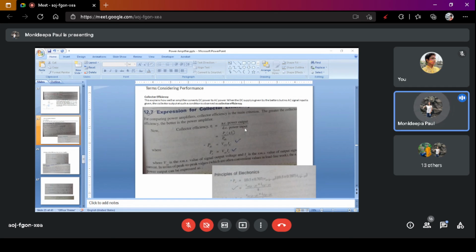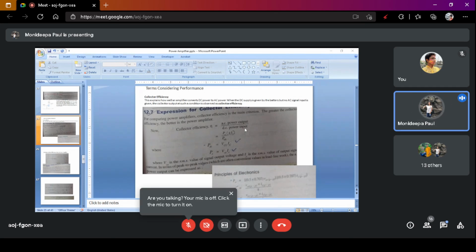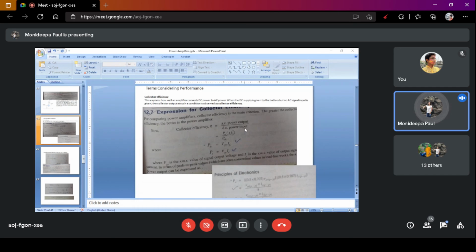We only apply the bias voltages to maintain the forward bias in the input circuit and the reverse bias in the output circuit. In that condition, what amount of power do we get from the output circuit? This is the AC output power, and the power fed by the bias voltage source is the DC power input. The ratio of AC power output to DC power input is known as the collector efficiency. Okay, that means at the DC load line condition, the efficiency we get is the collector efficiency.